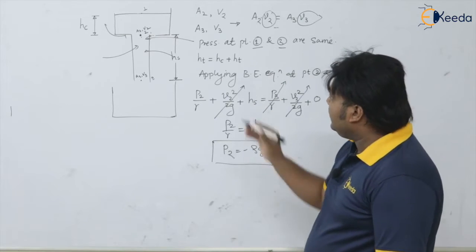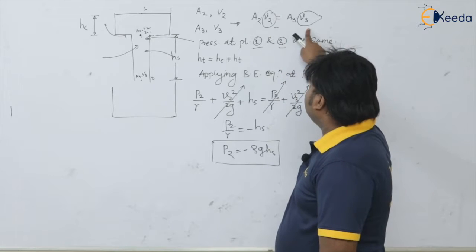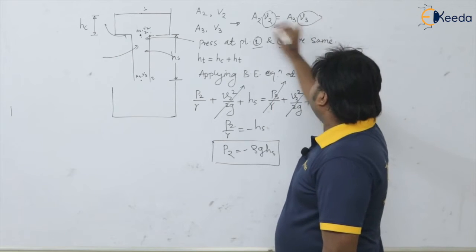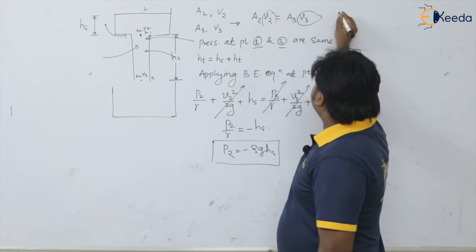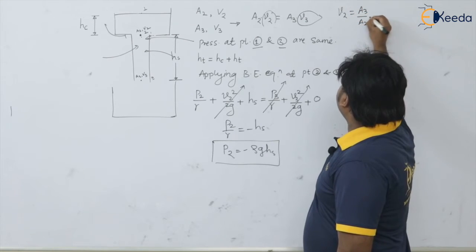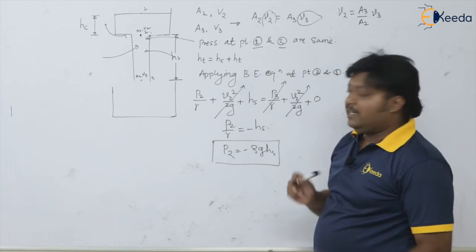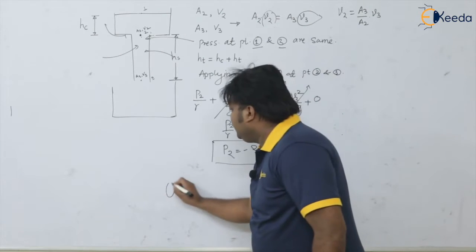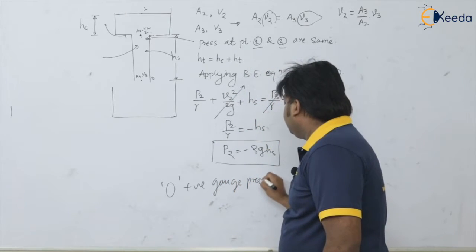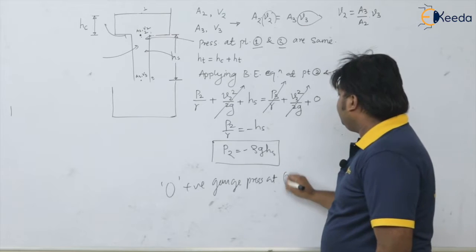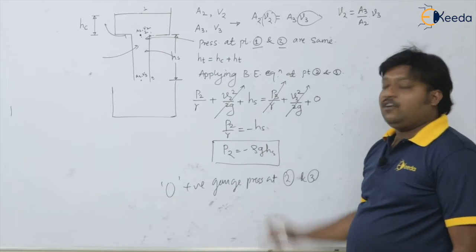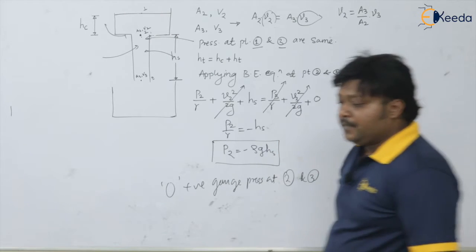So in that case again we can write this continuity equation like this, but now the shape is not cylindrical, it is a different one. So I can write here V2 is equal to A3 divided by A2 times V3, and we are assuming that there is, say, zero positive gauge pressure at point 2 and 3 such that this negative pressure or vacuum will not get created.